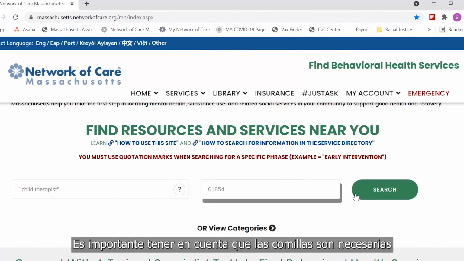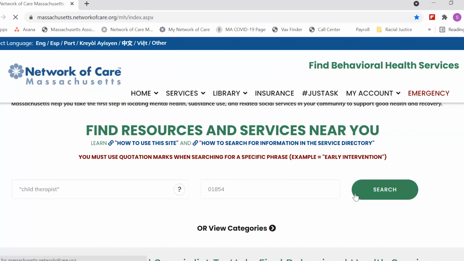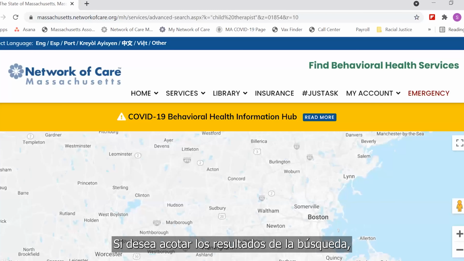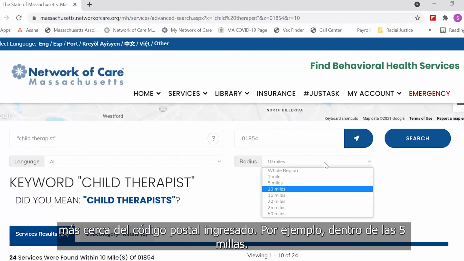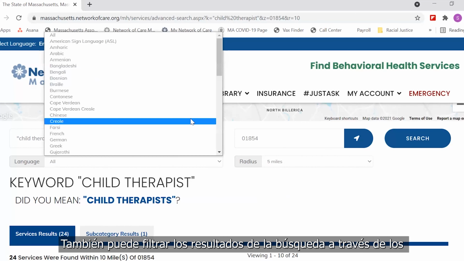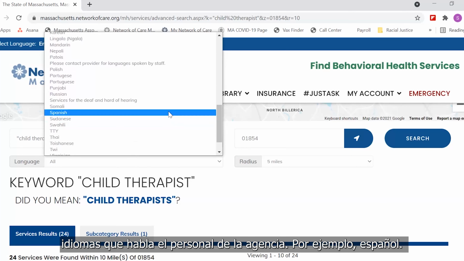It is important to note that quotation marks are necessary when searching for a keyword that has more than one word included. This will pull up a page of results that match that search. If you want to narrow the search results, you can change the zip code radius to find services that are closest to the zip code entered, for example, within 5 miles. You can also filter the search results by languages spoken by agency staff, for example, Spanish.